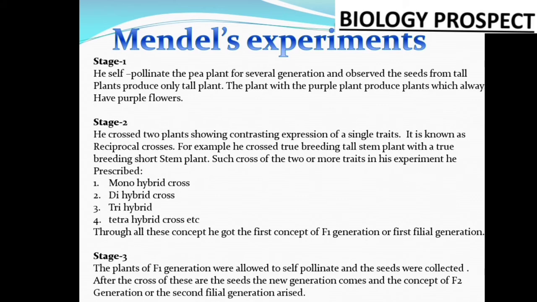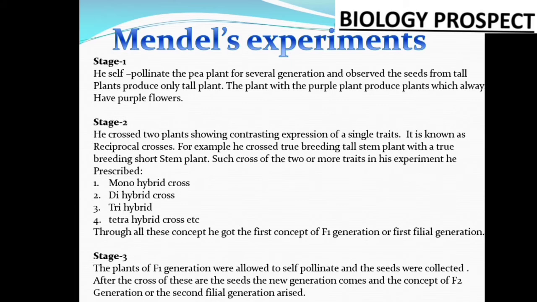Friends, what is filial generation? Filial generation means the cross between the two offspring. After the cross of the parents, the first generation that comes is the parental stage, that means Mendel indicated it as the P1 phase.